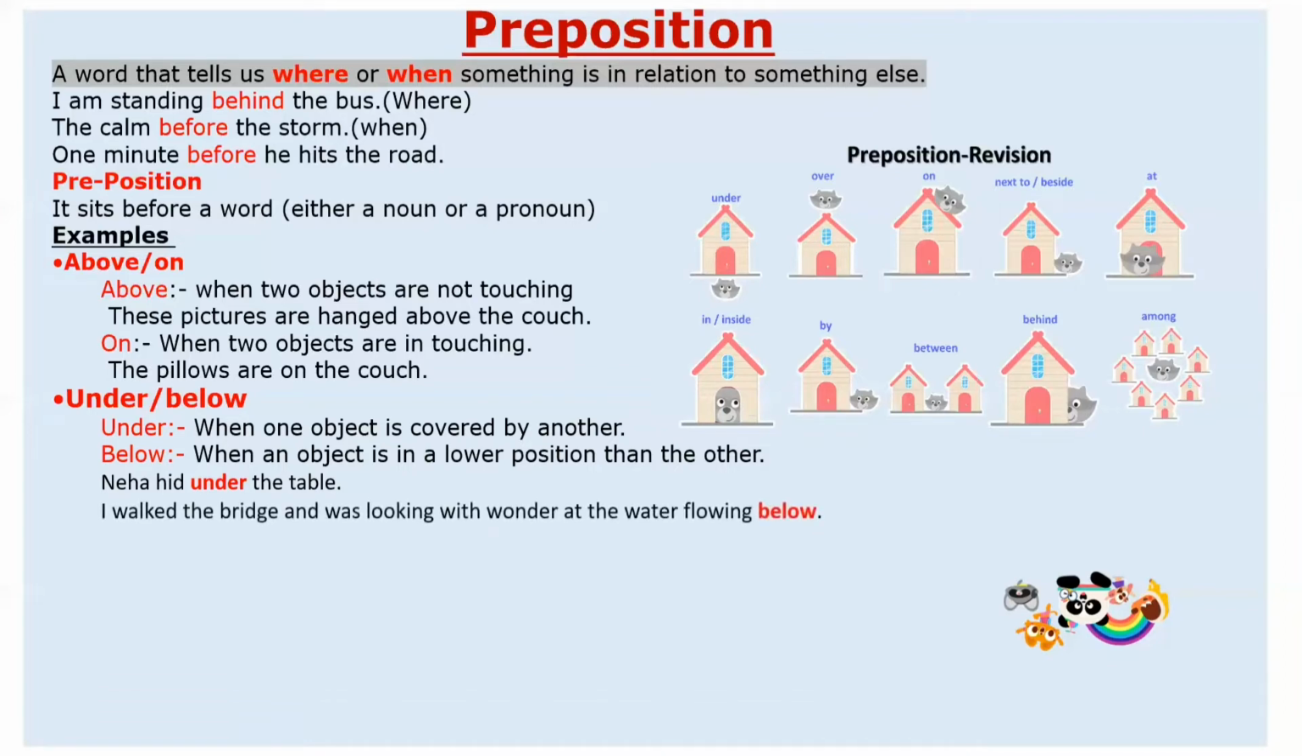And if I say I walked on the bridge, looking with wonder at the water flowing below, the bridge is not totally covering the water. But my position at that point of time is above and the water is below. Got it? I think this is clear now. Under means fully covered, and below is used when we just want to show the position of something is lower than you or lower than some other object.